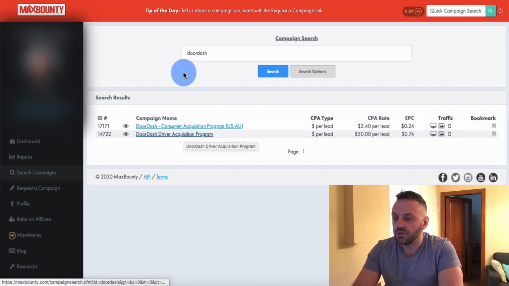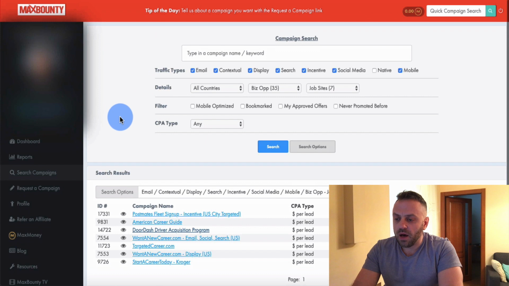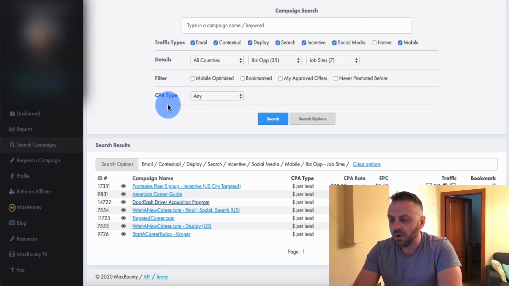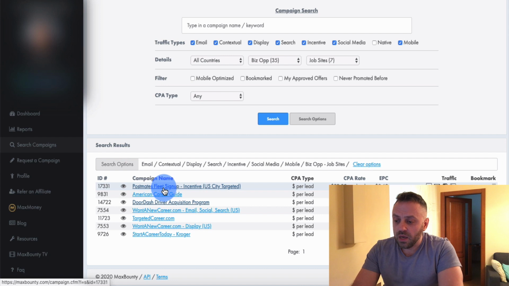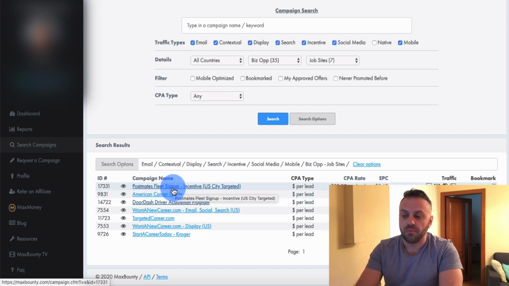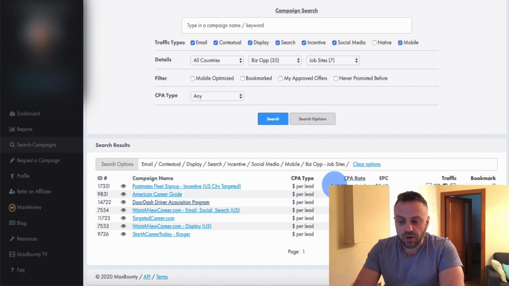It's a regular job. And so basically, once you do this, you basically go into MaxBounty, and you have this category here, all countries, BizOp, job sites. And right now there's 7 offers MaxBounty is showing, but I actually saw this number fluctuate. Sometimes I saw like 15 offers, sometimes I saw 13. So at this point it's 7. And so these are the offers. Basically, if you can get somebody to apply and to actually do something for them, right, be accepted, etc., be approved, you're gonna get a commission.